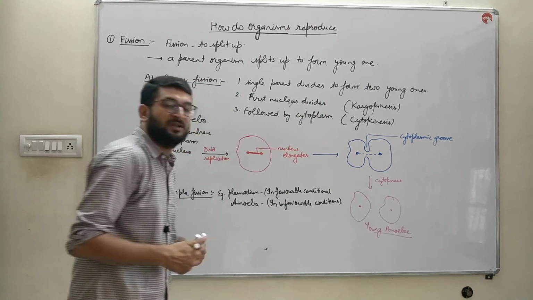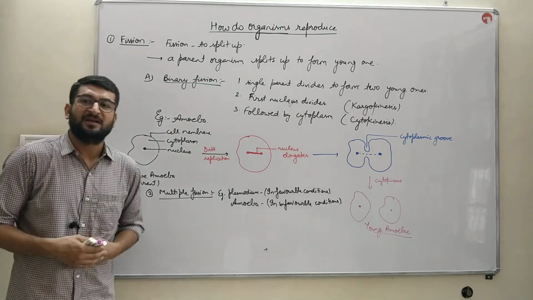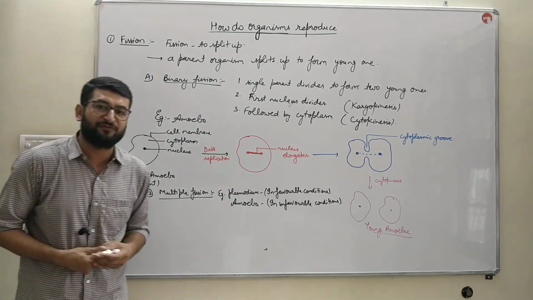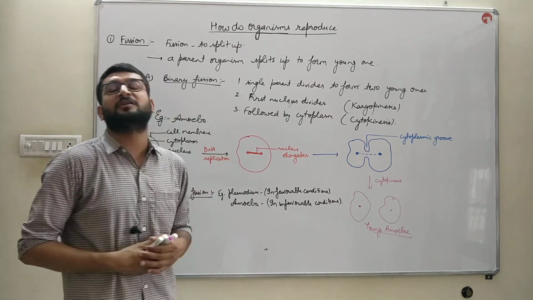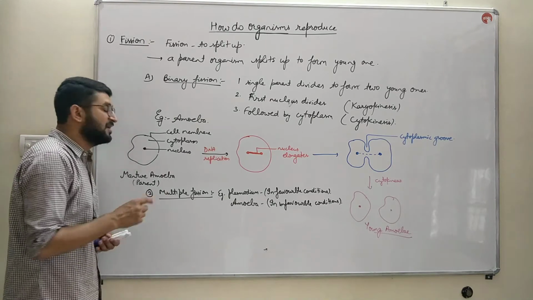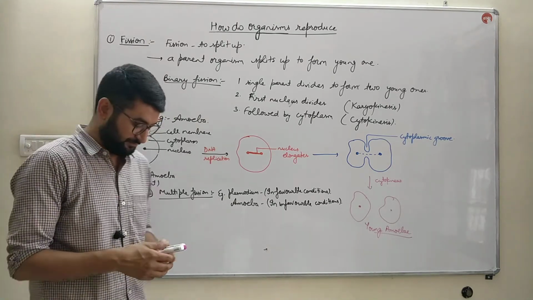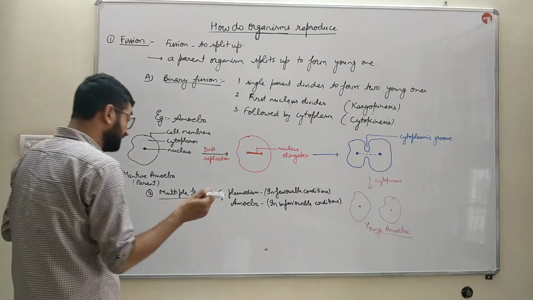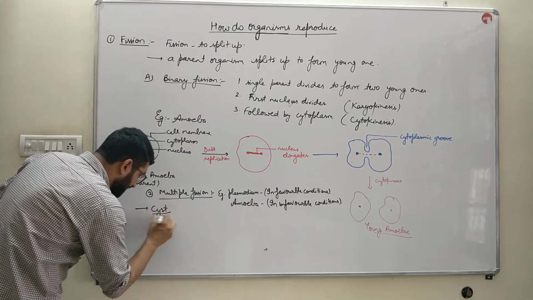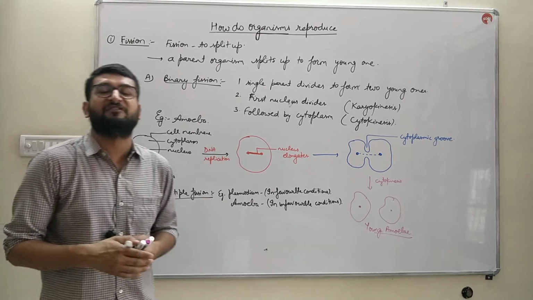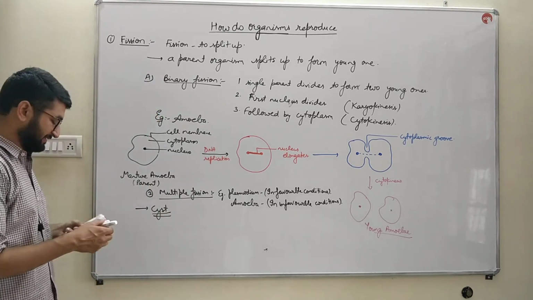What is multiple fission? As its name indicates, it is the type of fission in which an organism divides into multiple young ones, multiple new organisms. So, in multiple fission, a triple layer protective covering is formed, that is cyst.